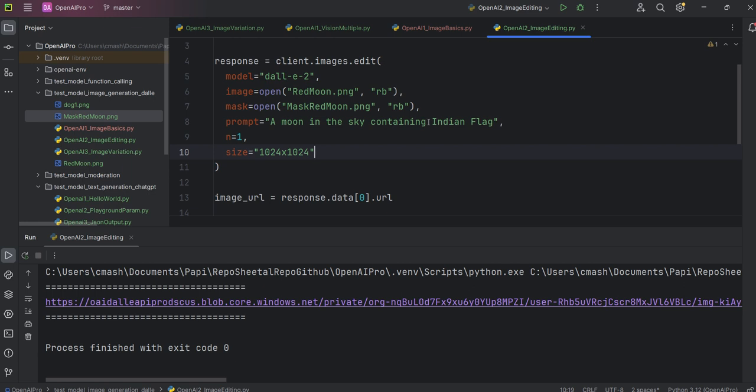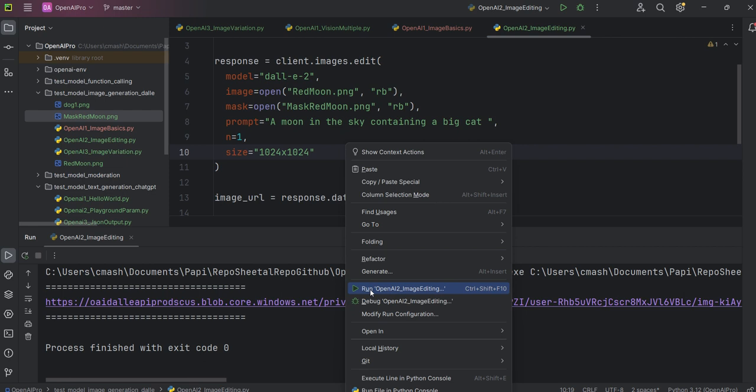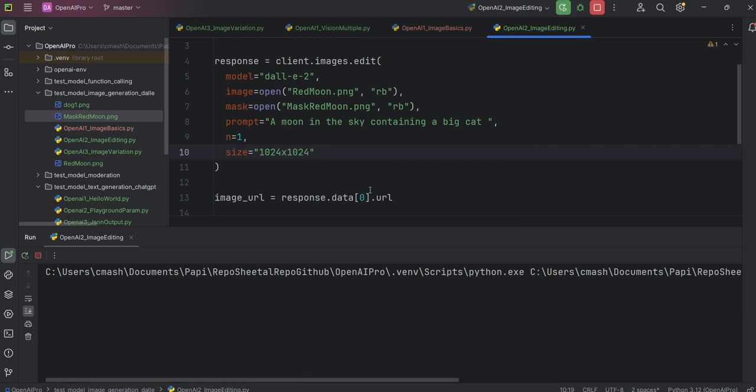Let's try a moon in the sky containing. Let's try to change containing to a big cat. Okay, let's try to run this time. I hope we'll get some good image this time.